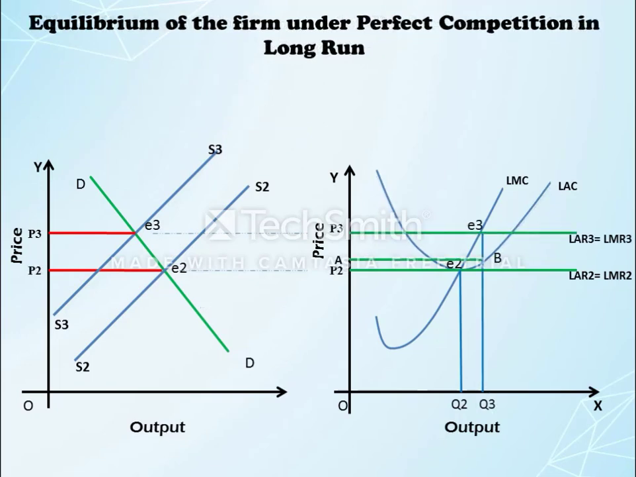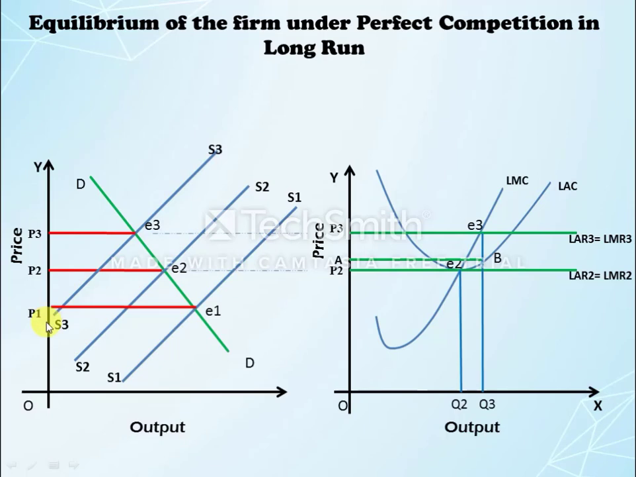Suppose further supply of the product increases in the market, so therefore the supply curve will shift from S2S2 to S3S3. Now the equilibrium point will also change from E2 to E1. It means at point E2 the firm is in equilibrium and the firm will sell the quantity at OP3 prices